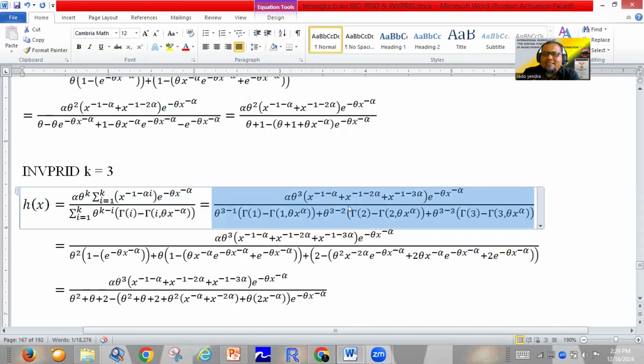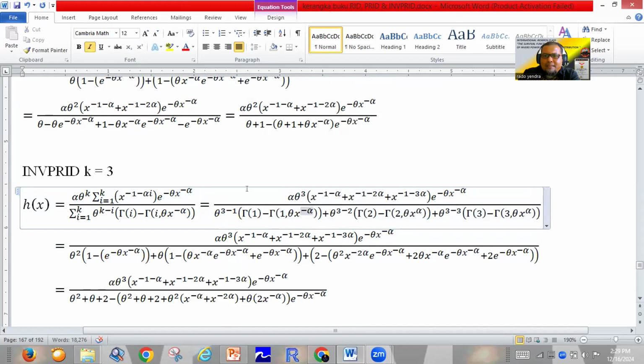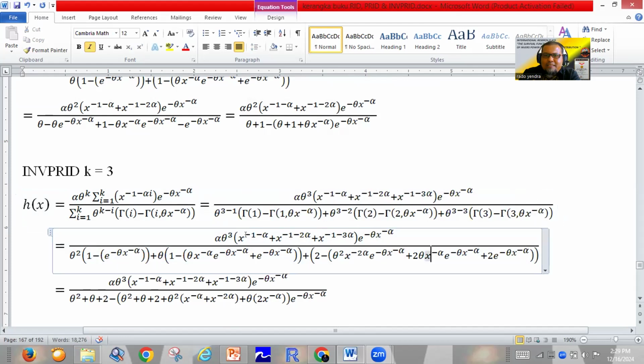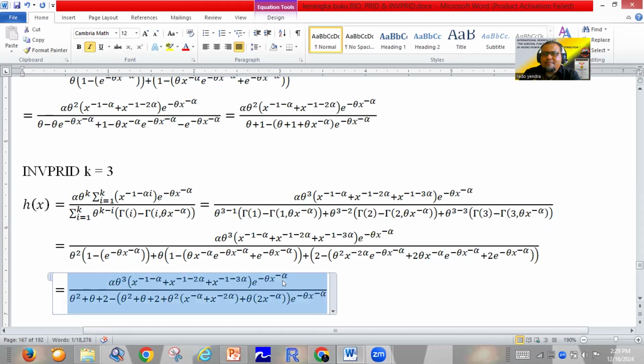Okay, we can find this form. Okay, so we make a mistake here. This is minus alpha, this is minus alpha, and this one is minus alpha, and this minus alpha. So by simple mathematics, we can find the hazard function for this one.